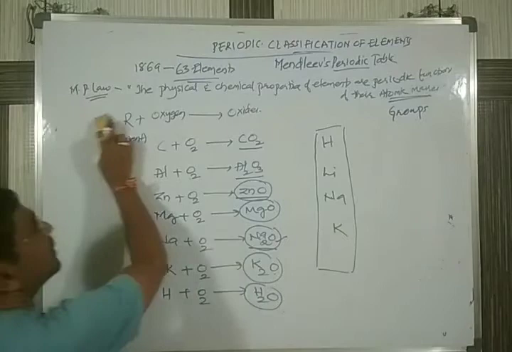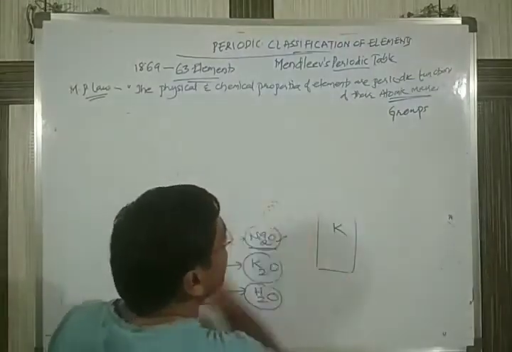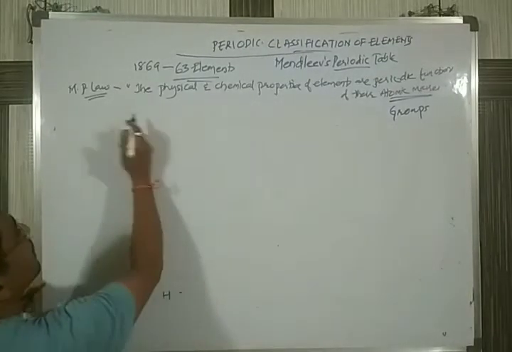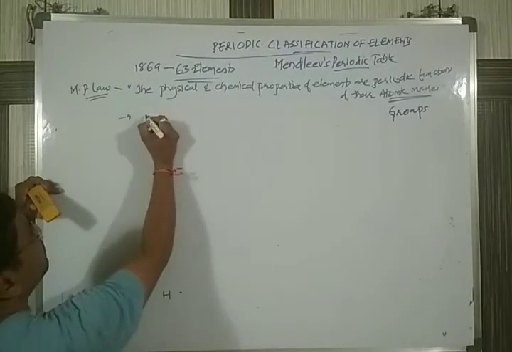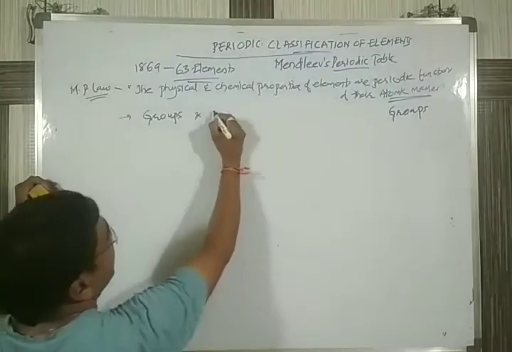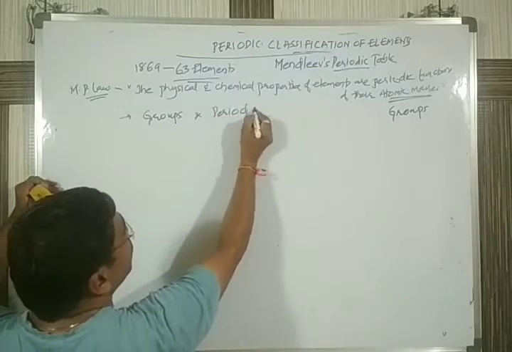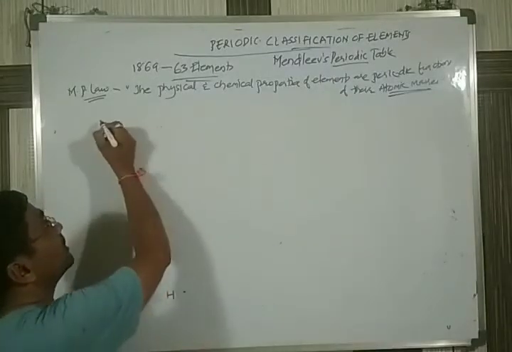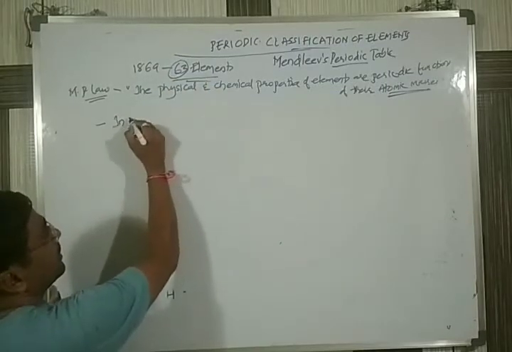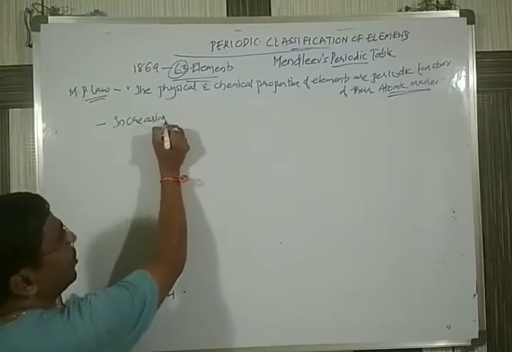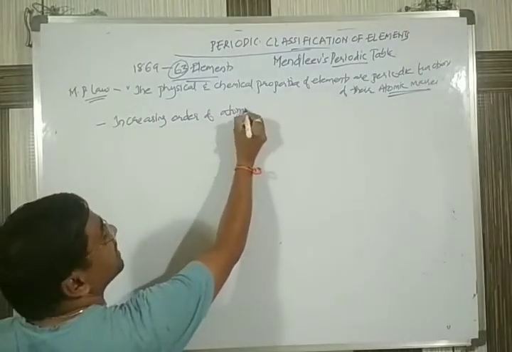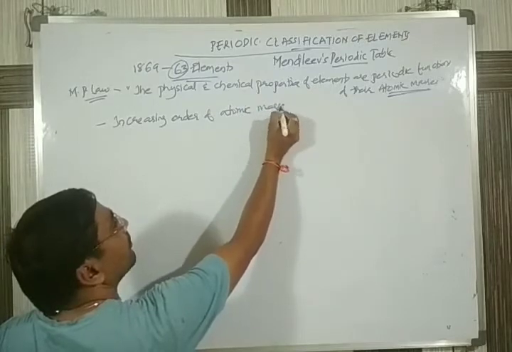Thereby, in the Mendeleev periodic table, the elements are arranged in the form of groups and periods. He arranged the 63 elements in increasing order of atomic masses.